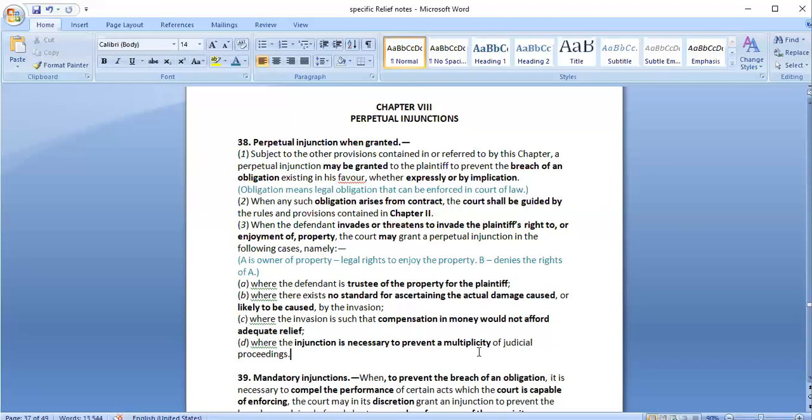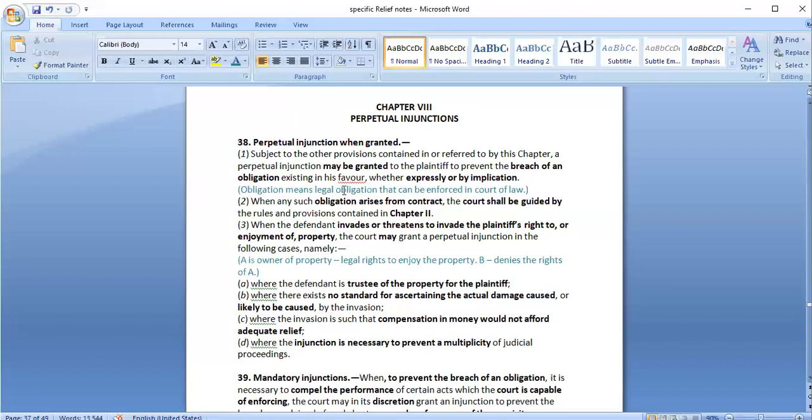So it may be better that the court just gives a perpetual injunction, that you should stop continuing this kind of activity. So in such cases, the court may grant a perpetual injunction. A perpetual injunction is like a permanent one which should be applicable forever. And also it would be passed by a decree only after deciding on the case, hearing both the sides and all of that. So these are the situations where a perpetual injunction may be granted,